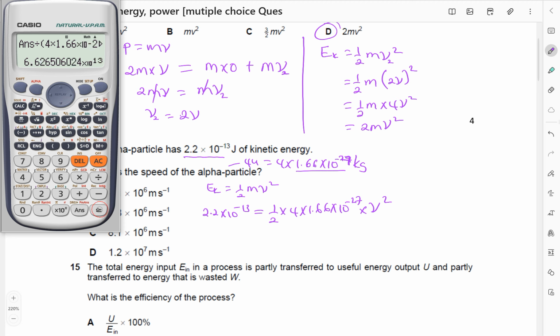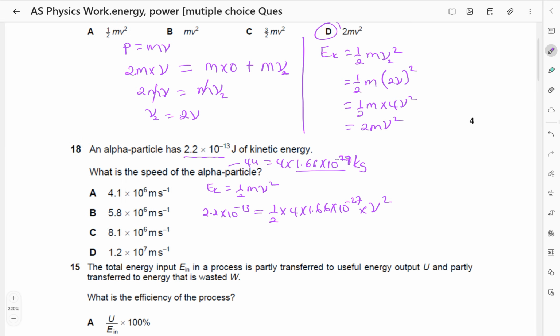Then I find the square root. So I'm getting 8.1 times 10 power 6. So v is 8.1 times 10 power 6 meters per second. So our answer is going to be C.